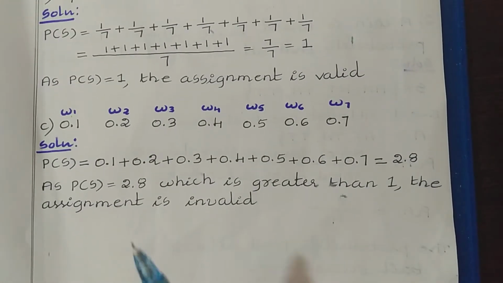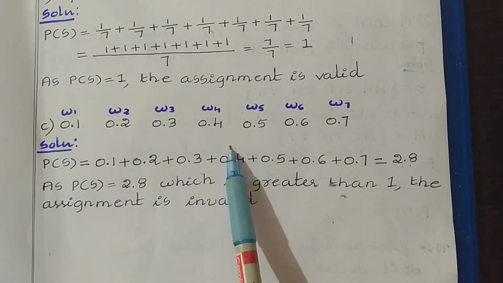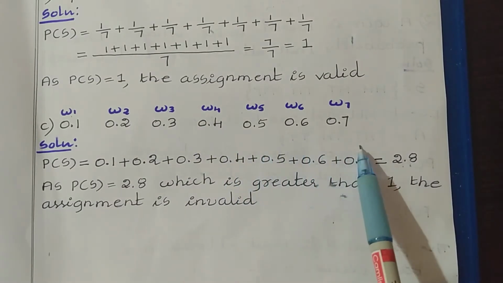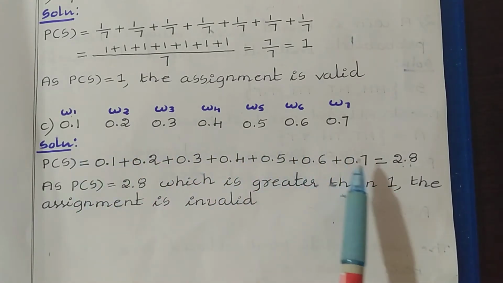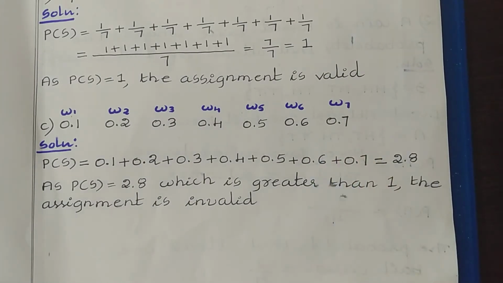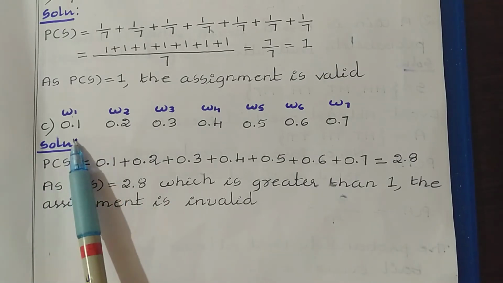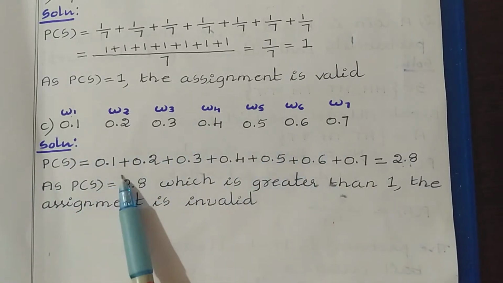Next, the third one: 0.1, 0.2, 0.3, 0.4, 0.5, 0.6, 0.7. Here all these values lie between 0 to 1. So the first rule is satisfied. Now we have to verify the second rule, whether the probability of S is equal to 1 or not. To verify that, let us add all these probability values.